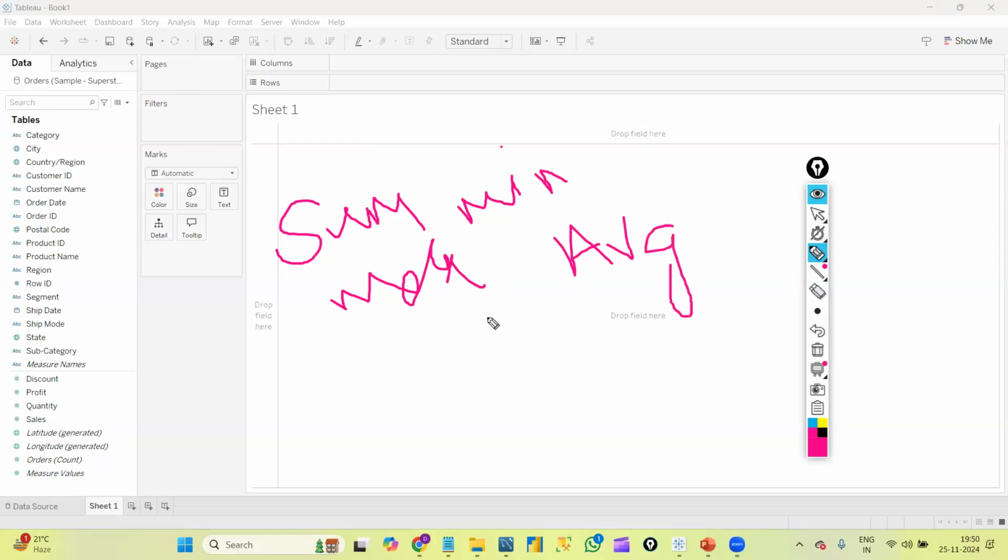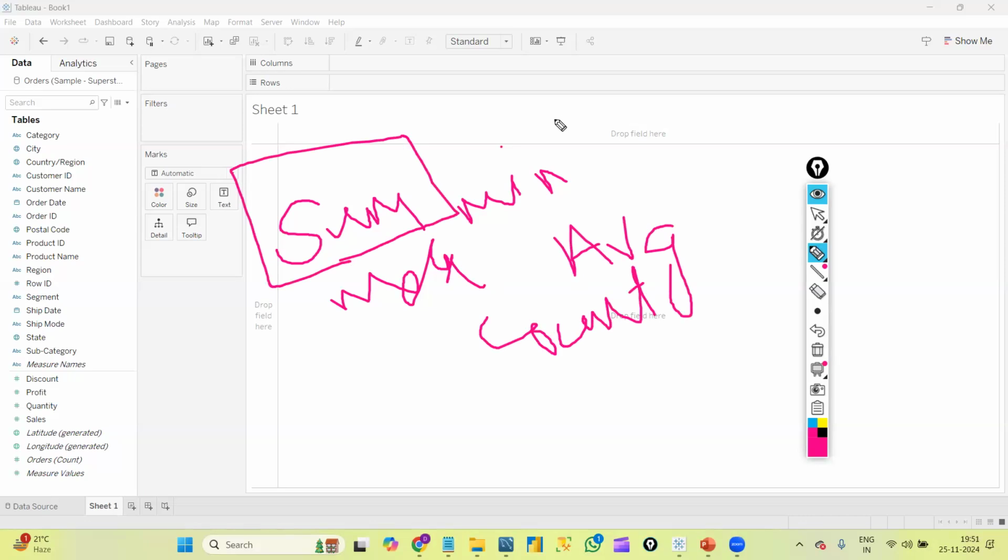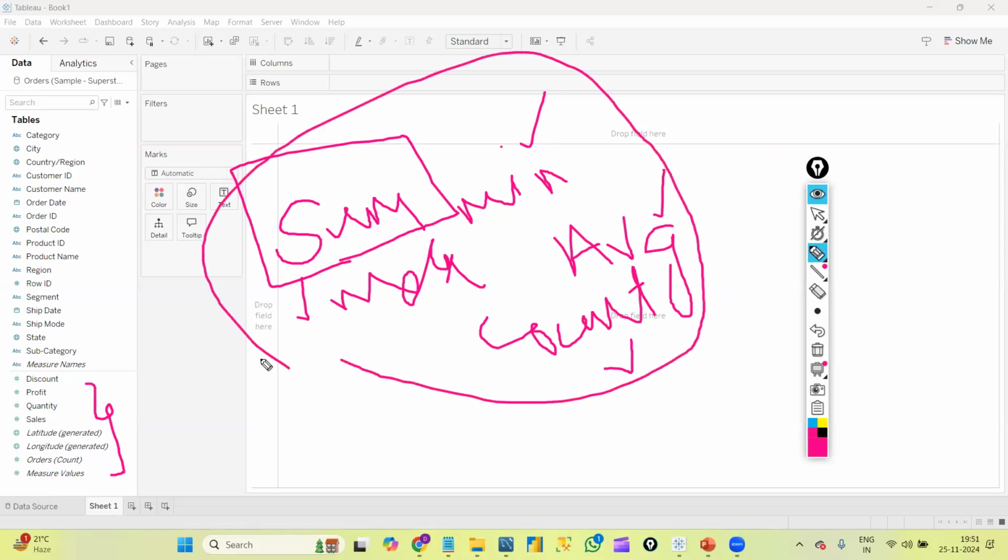These 5 functions we basically call aggregate functions in SQL, right? Sum, obviously, we can find only for numbers. Minimum value, maximum value also, only for numbers we can find. Same like average and count, for numbers only we can perform all these types of aggregate functions, right?